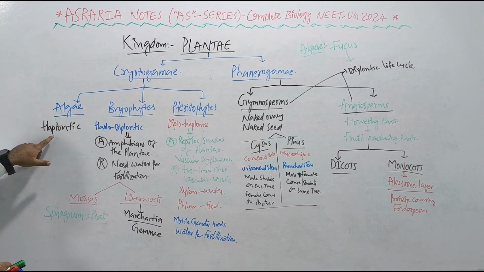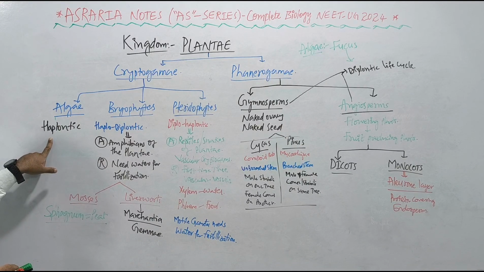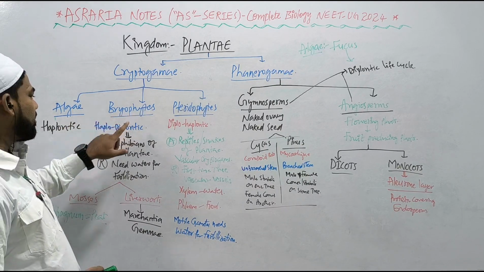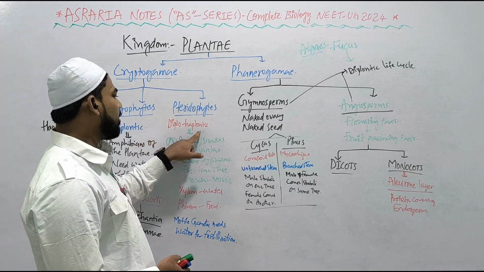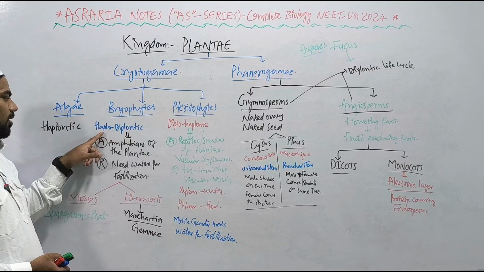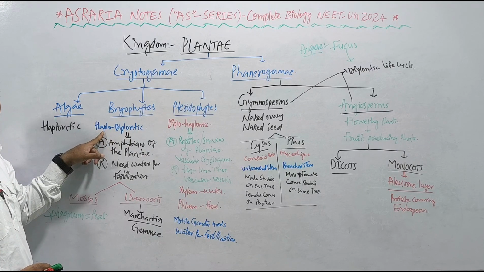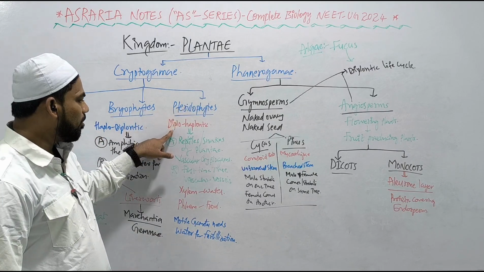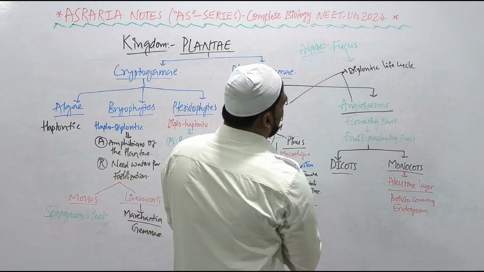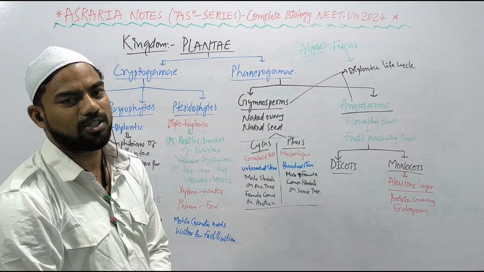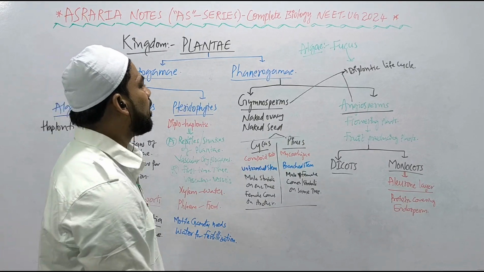Algae shows haplontic life cycle, means only haploid states are present, except the zygote, which represents the diploid stage. Bryophytes, haplodiplontic life cycle is present, right? Pteridophytes, diplohaplontic life cycle is present. In the Bryophytes, the dominant state is haploid gametophyte, right? In the Pteridophytes, the dominant state is diploid sporophyte. And in the Gymnosperms and Angiosperms, the life cycle is diplontic life cycle. Dominant stage is diploid sporophyte, right?